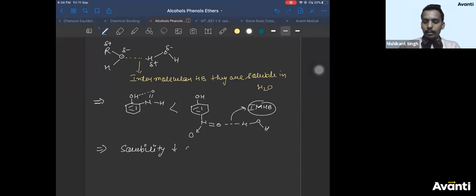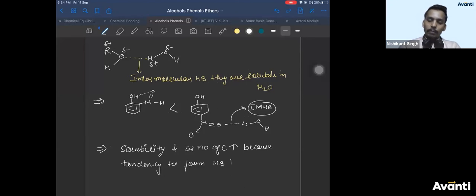Right? And the other thing you should remember here is solubility decreases as number of carbon in alcohol increases, because as the number of carbon in alcohol increases, the tendency to form hydrogen bond decreases. Because if you take bulky alkyl group here, there will be a lot of steric hindrance. So water will not be able to form hydrogen bond with alcohol. Okay? So lower alcohols, methanol, ethanol are easily soluble. Higher alcohols like 20 carbon alcohol and all are not easily soluble. Okay?